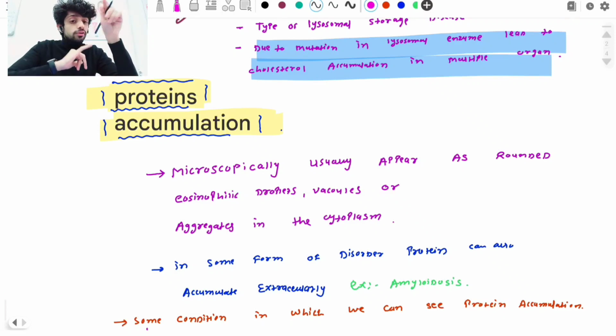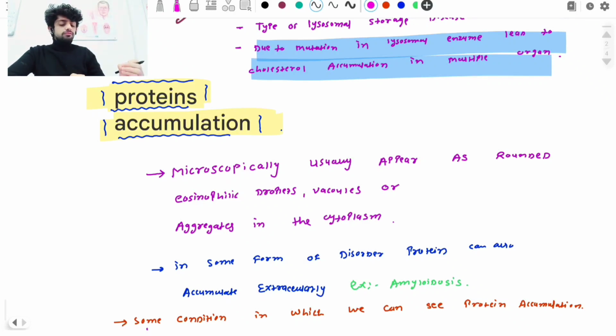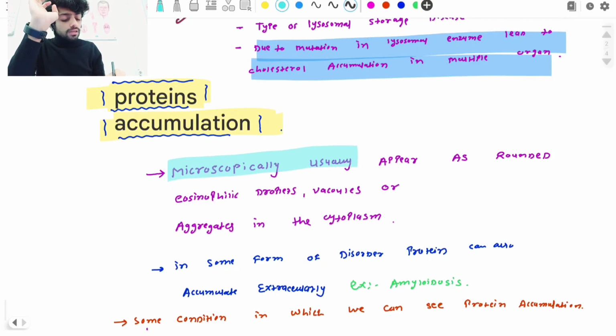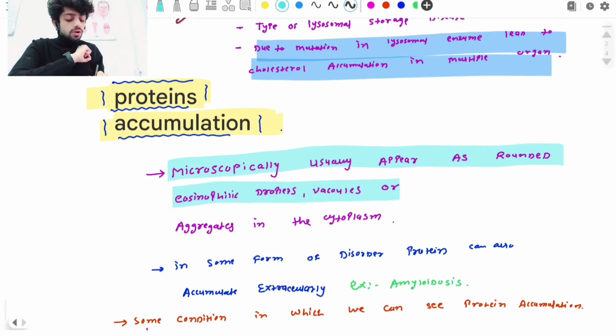What's the meaning of vacuole? A round appearance, like any kind of water droplet, and aggregates in the cytoplasm. After we have seen the slide, we will be totally clear regarding that. So remember this line, microscopically usually appears as rounded eosinophilic droplets, vacuoles or aggregates in the cytoplasm.